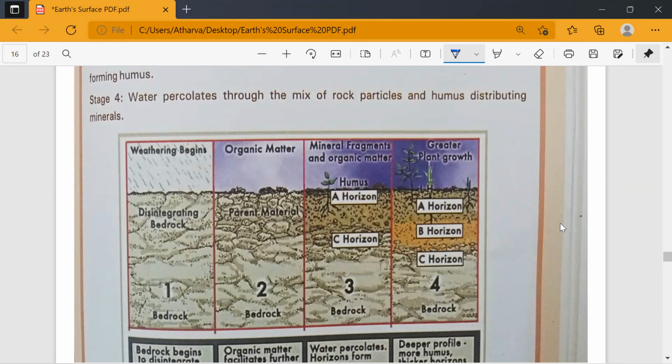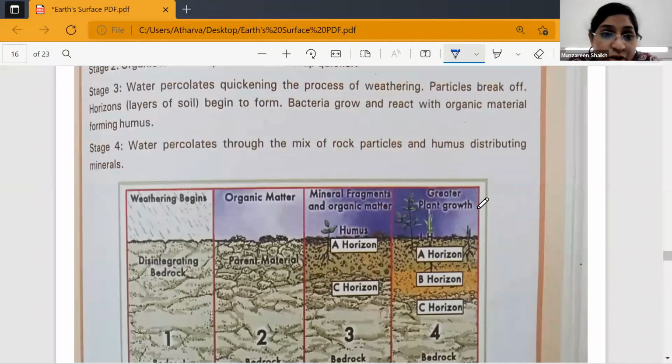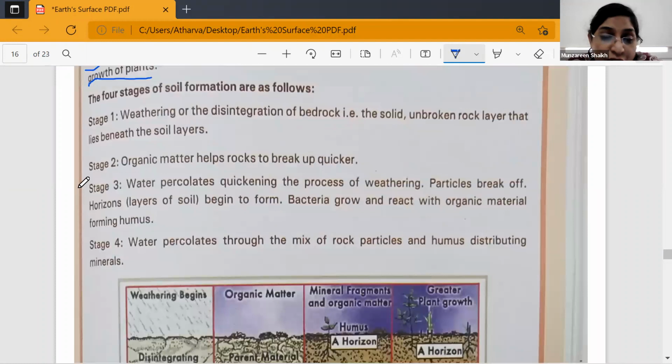Can you see horizon C, horizon B, and horizon A are all with three different colors? Yes, ma'am. This is how the soils are formed, and these are the different stages of soils. Have you all understood, children? Yes, ma'am. Okay, now I'll ask you all to underline. You will get a question in your exams to explain the stages of soil formation. You will have to write in this particular format, stage 1, stage 2, with pointers.